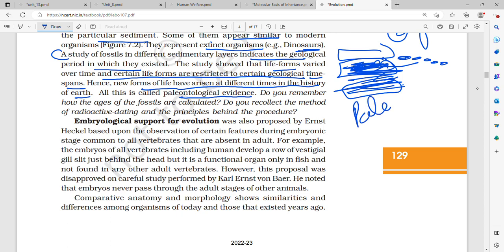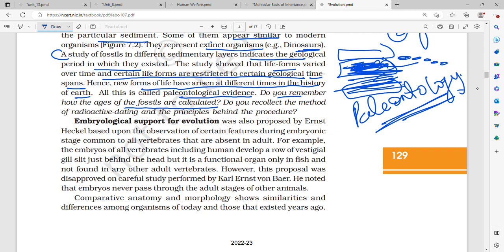Paleontology, that is your study of dinosaurs and fossils. All these are paleontological evidences. Do you remember how the ages of the fossils are calculated? Do you recollect the method of radioactive dating and the principles behind the procedure?